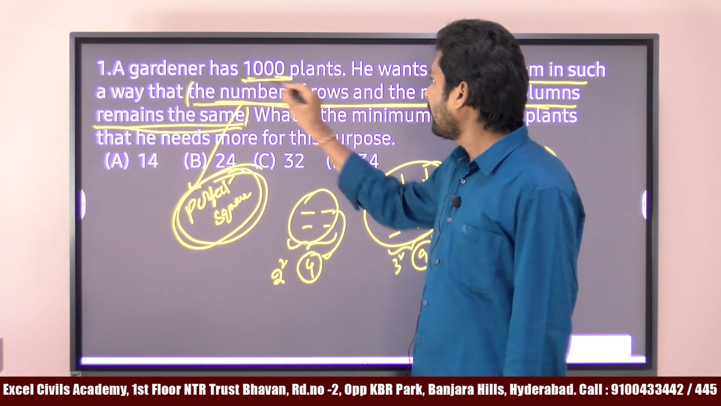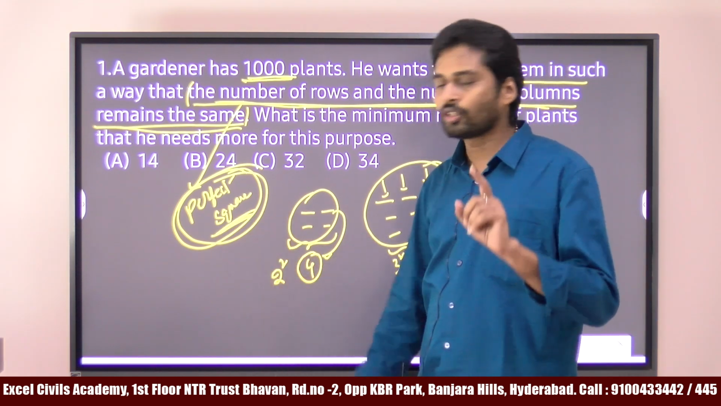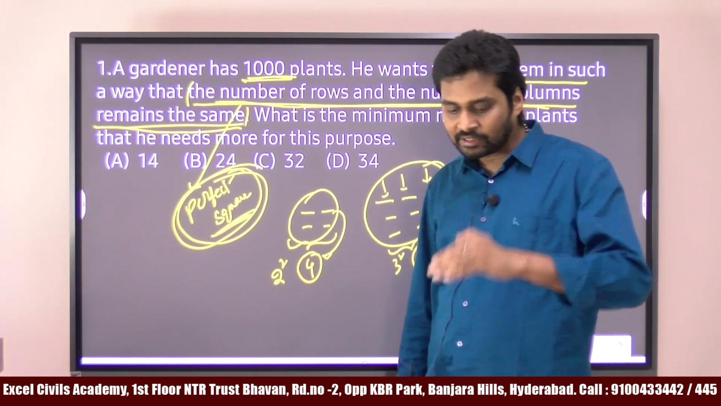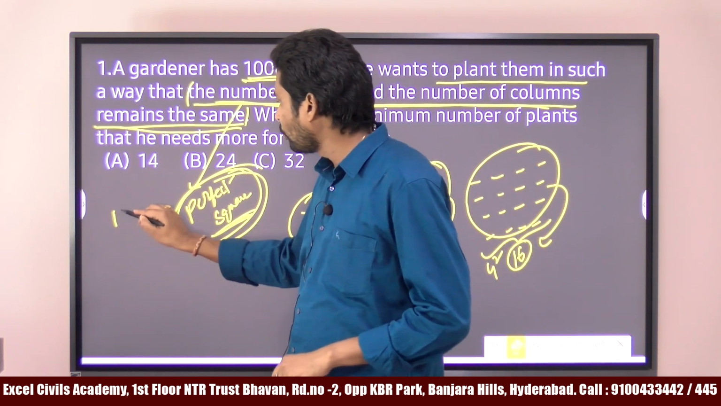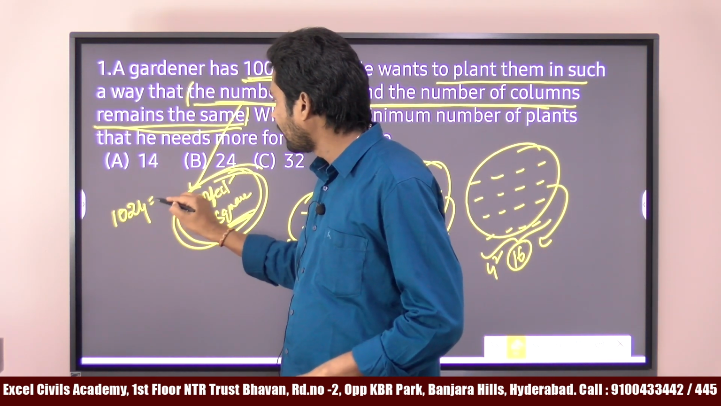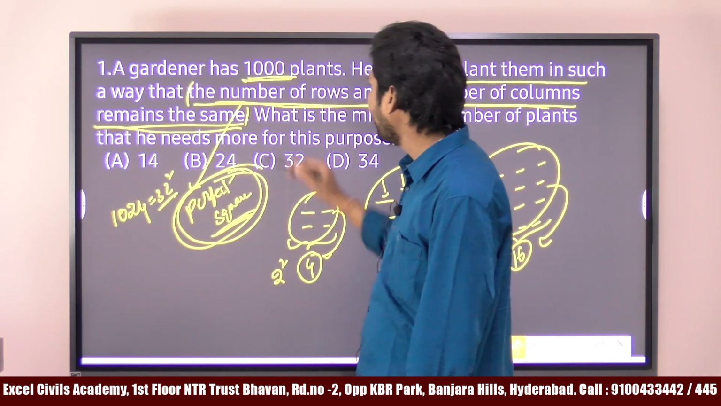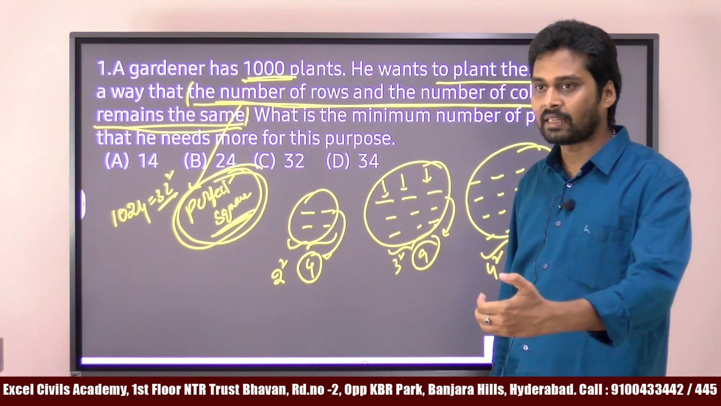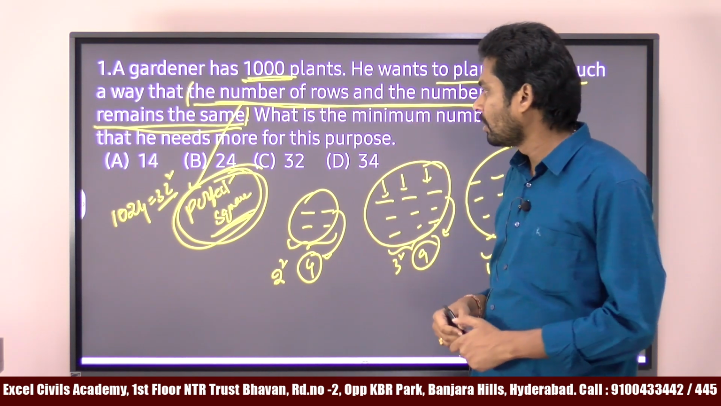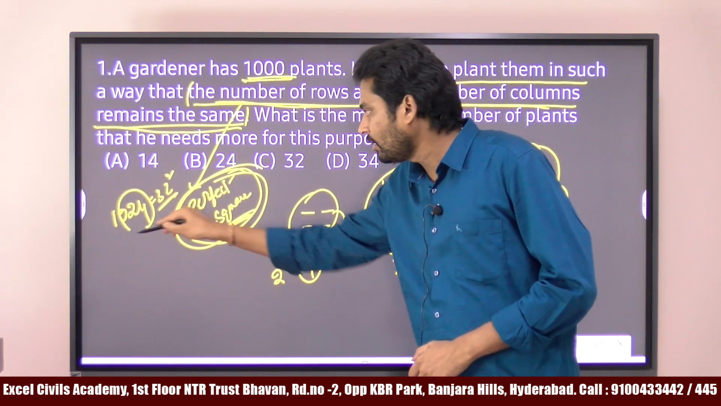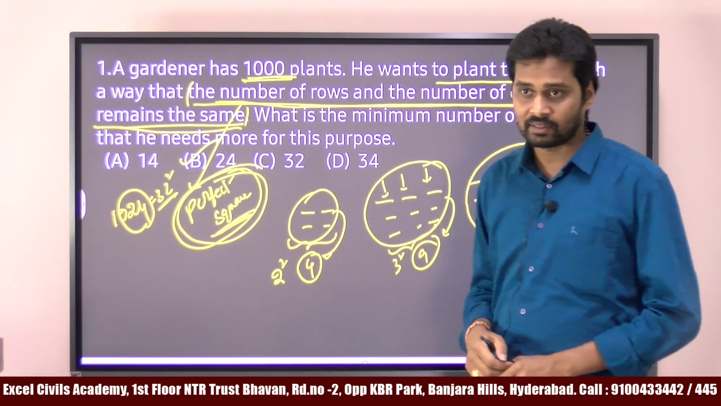Already the gardener has how many plants? 1000 plants. So we want the final number to be a perfect square. What is the nearest perfect square number of 1000? That is 1024. 32 square is 1024. He already has 1000 plants. In order to make the number of rows and the number of columns the same, how many additional plants does he want? 24. So he requires 24 extra plants.